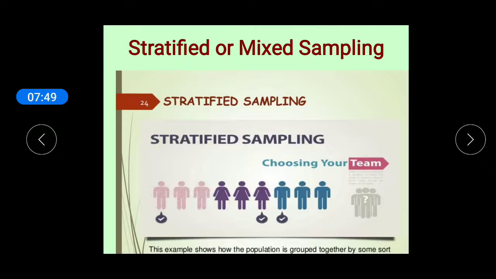We can understand it with this example also. There are three groups of population: pink group, purple group and blue group. The investigator takes the sample from every group, like one unit from pink group, one from purple and one from blue, so that he can take a sample which represents all the population.